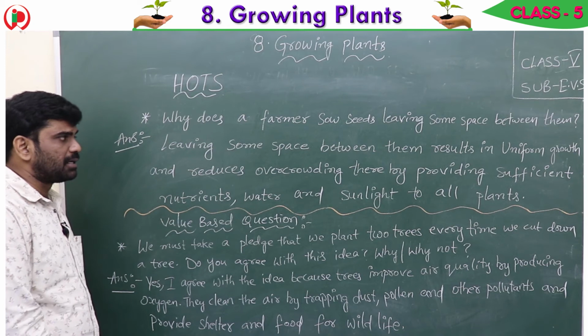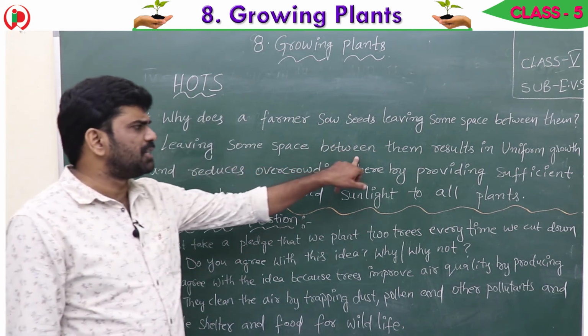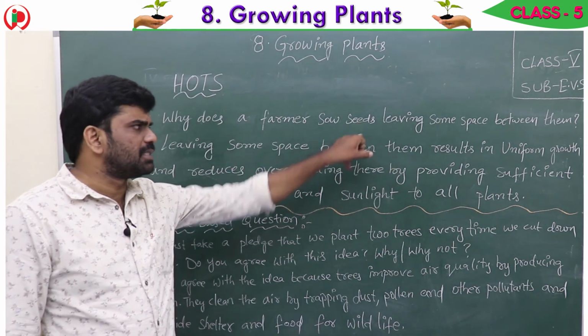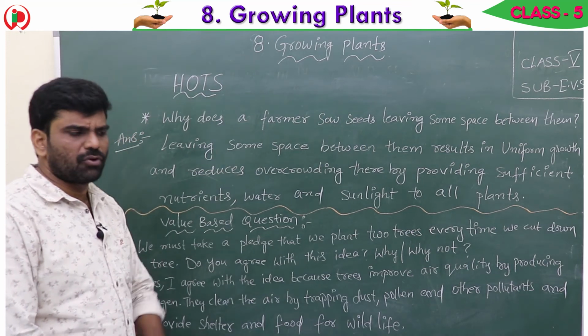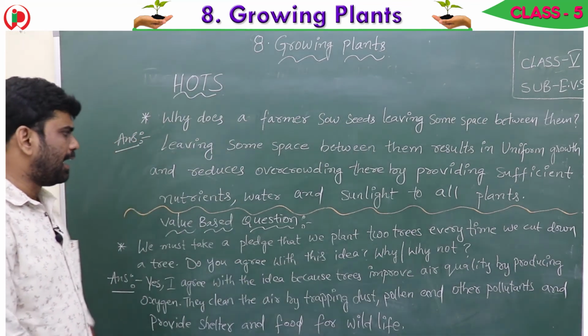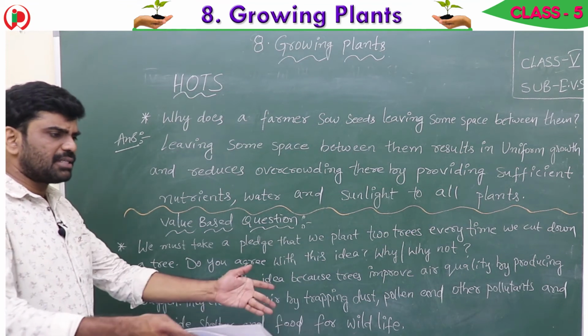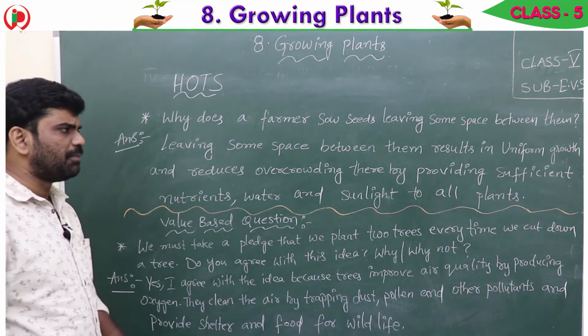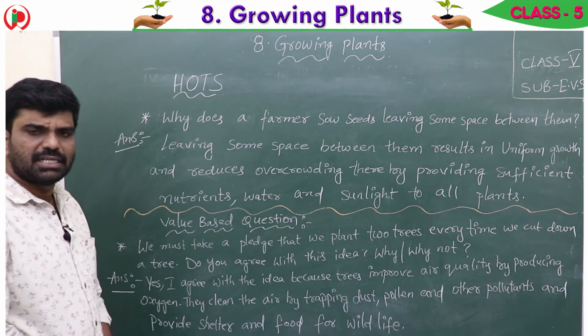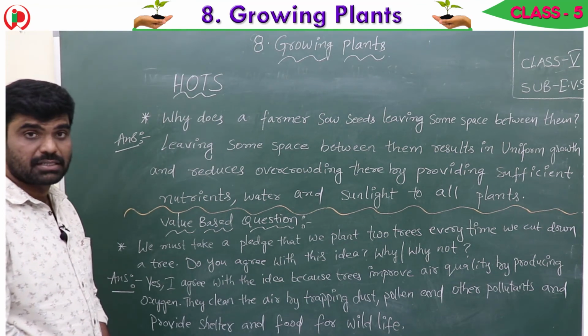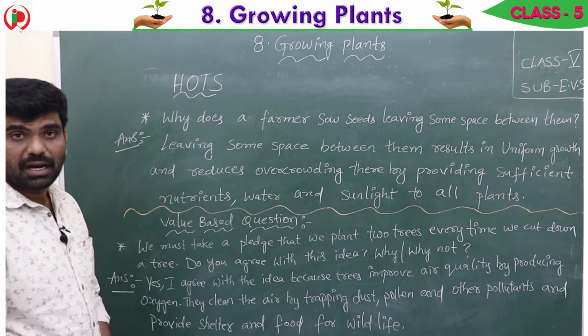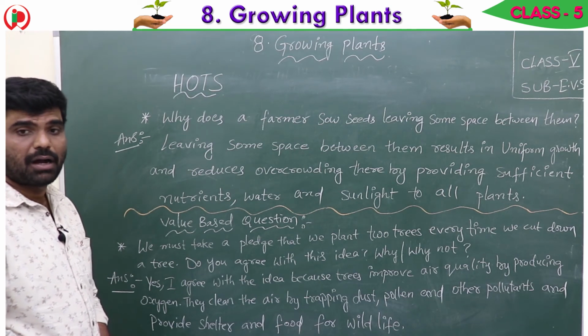So once again I repeat, leaving some space between the seeds results in uniform growth, equal growth, and reduces overcrowding. So if there is a space, automatically the overcrowding will be reduced and the seeds will get sufficient nutrients, water and sunlight.